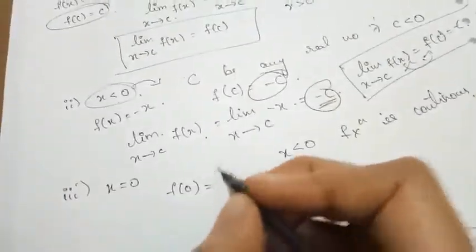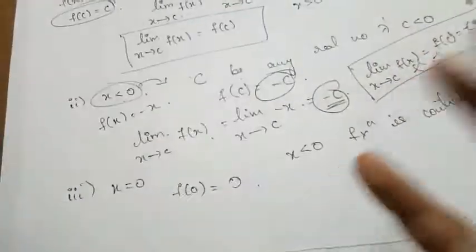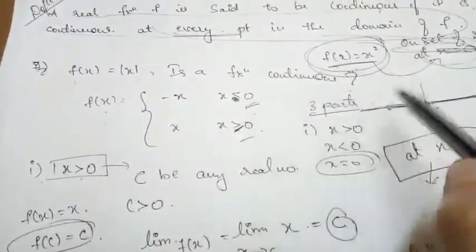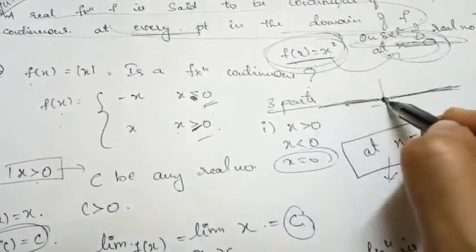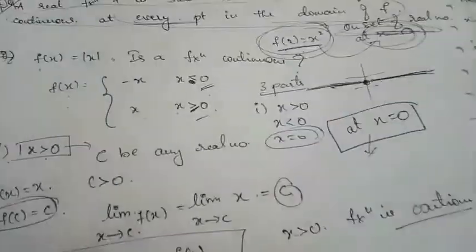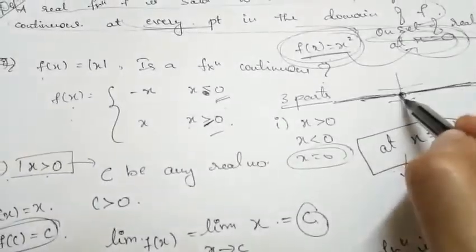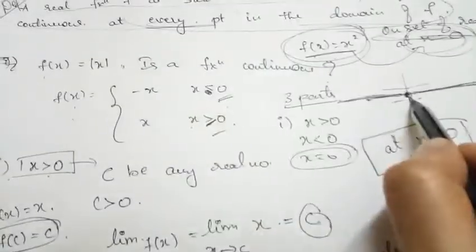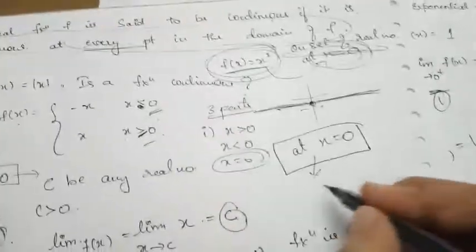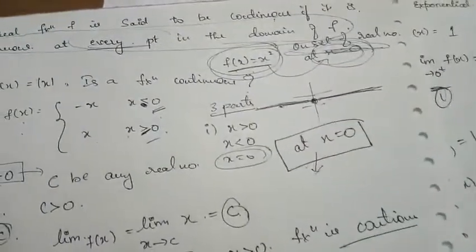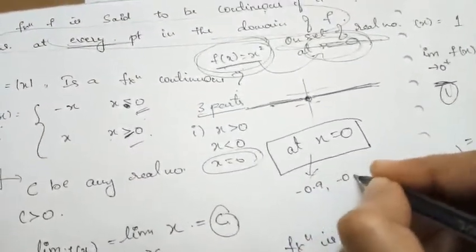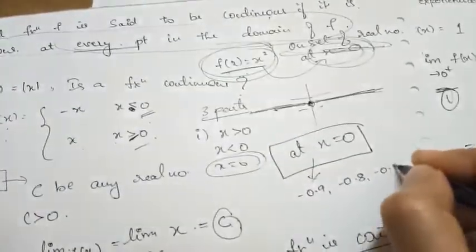Now we need to find the limit of the given function at this point. So here we have the value of the function as x approaches 0 from the left side and from the right side. If I take points as x approaches 0 from the left side, they would be minus 0.9, minus 0.8, minus 0.5, like this.